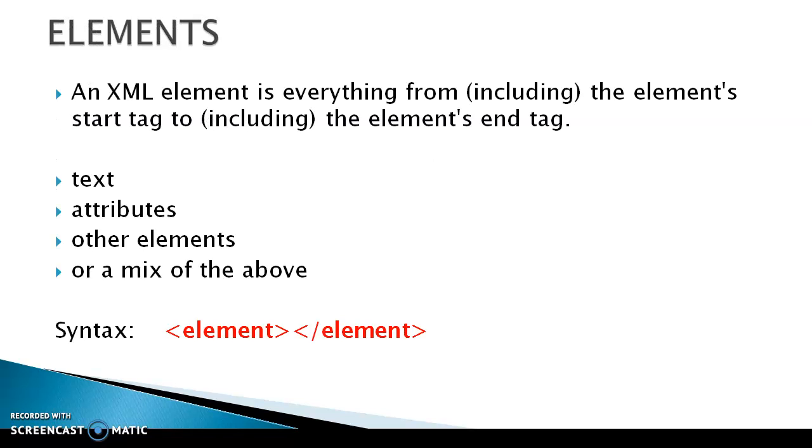Next one, we are going to see about elements. An element is everything from the start tag to the element's ending tag, that is starting and ending. The first start of XML code is from elements. In an element, it can contain text. First one will be text, second will be attributes, third will be other elements or a mix of the above. Text, attributes, other elements, or a mixture is called elements.